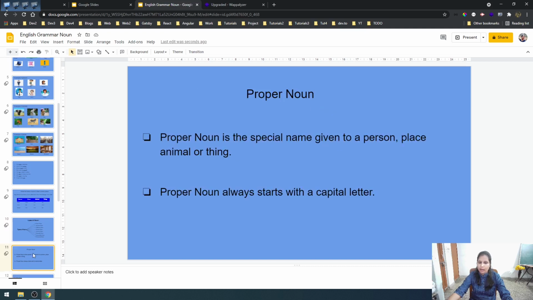What is a proper noun? Proper noun is the special name given to a person, place, animal or thing. So you also have a name, isn't it? Your name might be Riya or Neha or Rahul or Abhishek, anything. Your name is special to you, isn't it? So that's why when the name is special, it should start with a capital letter. Okay. So proper noun always starts with a capital letter.